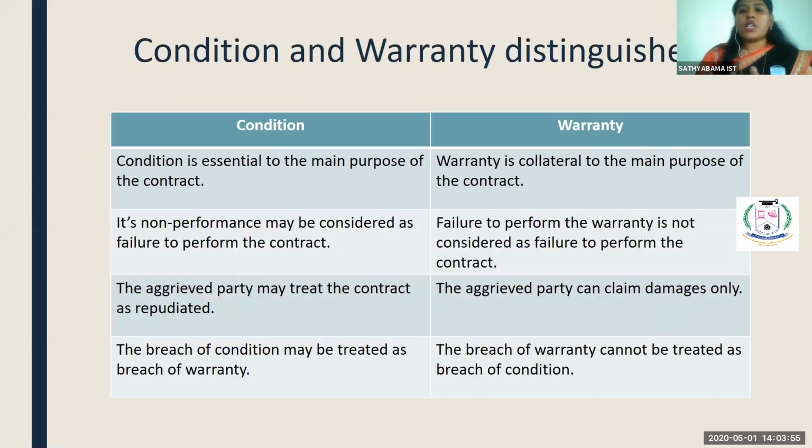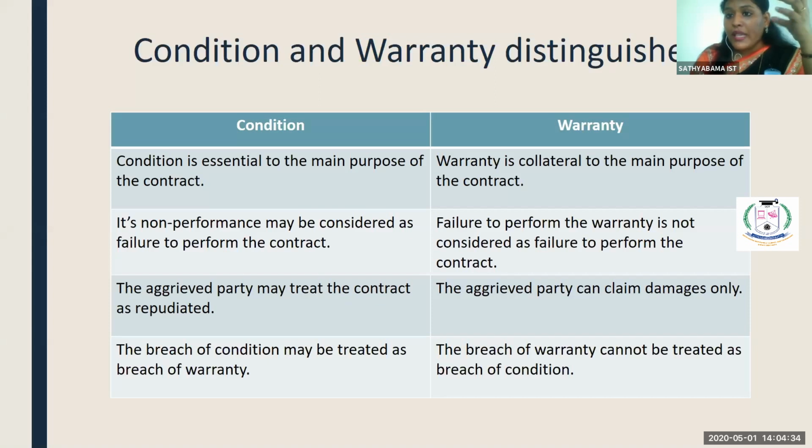Okay. So let us see the difference between condition and warranty. Condition, as I told you, is the essential element for the contract, but warranty is not an essential condition. It is only a secondary thing which is supporting the contract. Fine. When there is a breach in the condition, you can repudiate the contract, you can cancel the contract. When there is a breach in the warranty, you can claim only damages, you cannot cancel the contract.